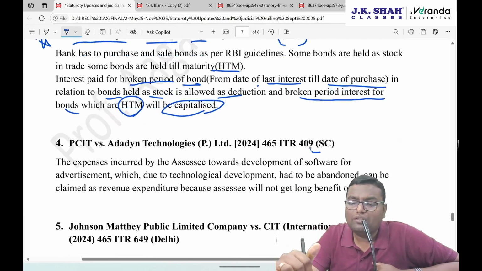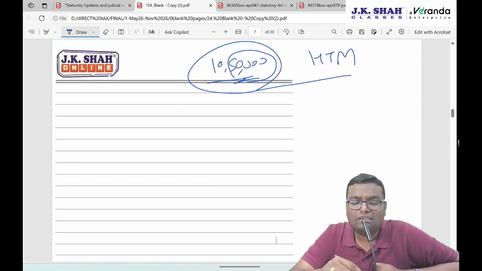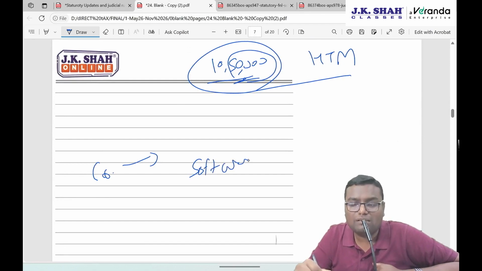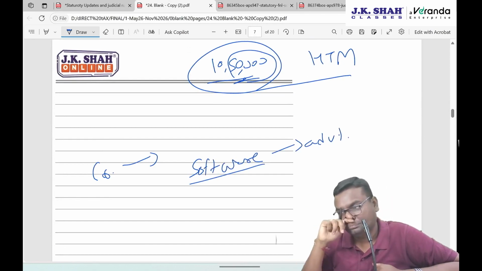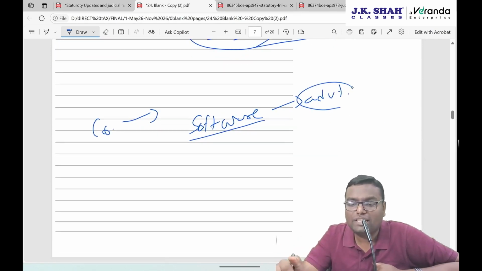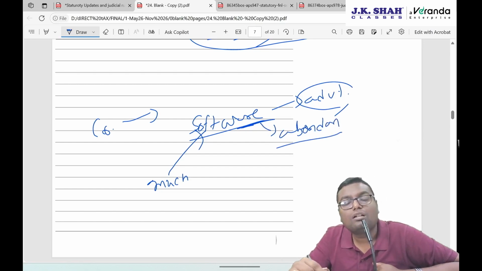Then one more judgment, again of the Supreme Court: PCIT versus Adityan Technologies Private Limited. What has this company done? The company has developed a software. It tried to develop the software for some advertisement purpose, so that the software would be used for advertisement and all. But what happened is that much expenditure was done on this software, but later on this software could not be operated, it was abandoned. It is stopped, it is abandoned, it is a wastage now.